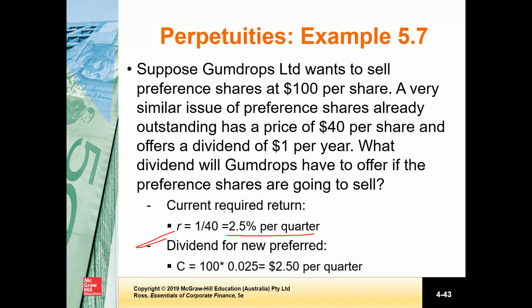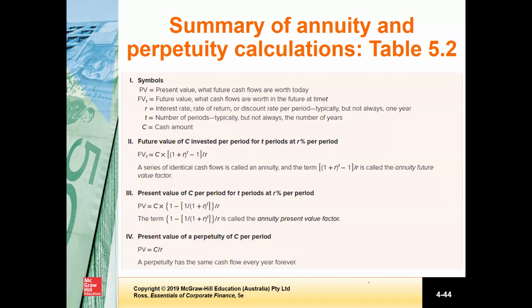and the dividend for the new preferred share will be $100 times 2.5%, so $2.5 per quarter. So the new dividend will be $2.5 per quarter.